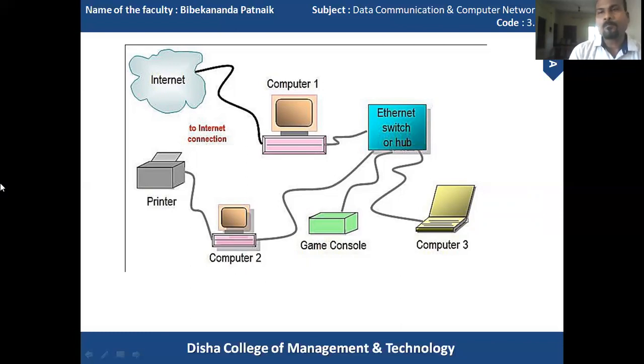This is due to the following reasons. Number one, the devices are situated at remote locations. Number two, there are a set of devices, some of which may require to connect to others at various times.